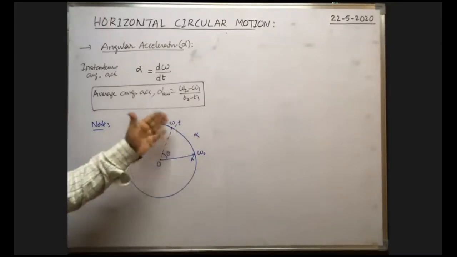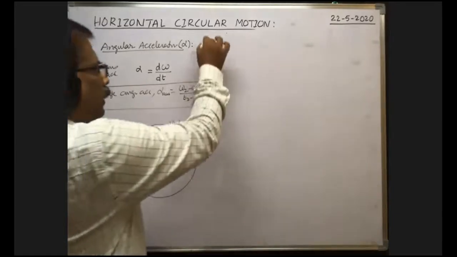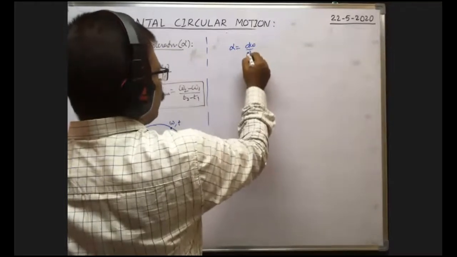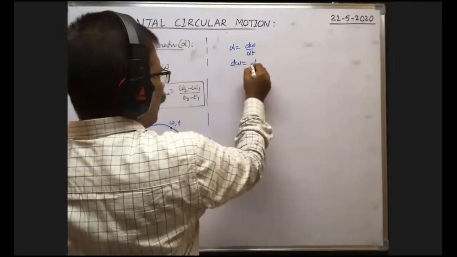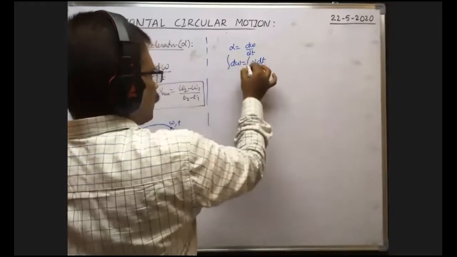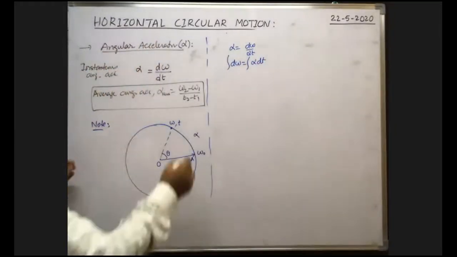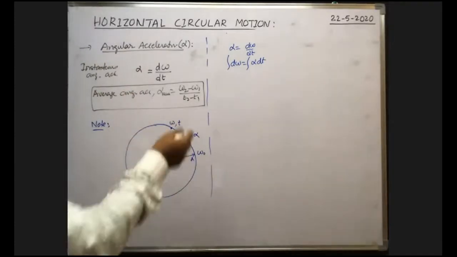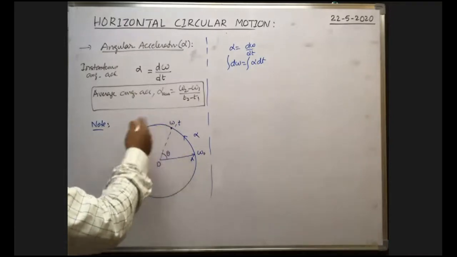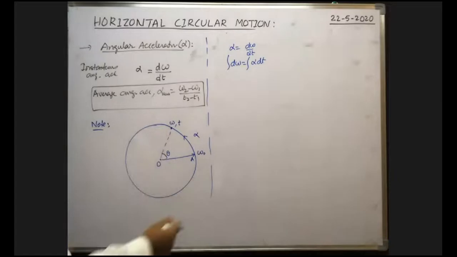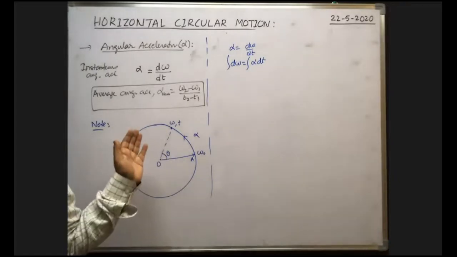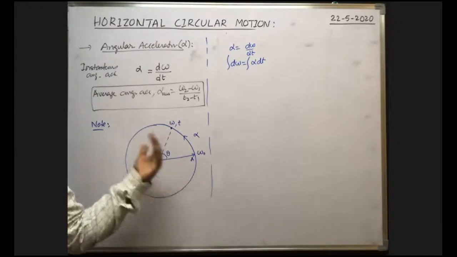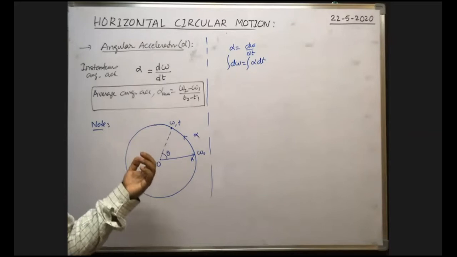Then what is the relation among them? To obtain the relation, you see angular acceleration alpha is equal to d omega by dt, or d omega is equal to alpha into dt. You integrate on both sides. Here, the body travels with constant angular acceleration in the anti-clockwise direction. That means in this direction. This direction is called anti-clockwise or counter-clockwise direction. This direction is called clockwise direction, because the direction in which the needles of a clock rotate is the clockwise direction. The rotation opposite to that of the needles in a clock is called anti-clockwise or counter-clockwise direction.